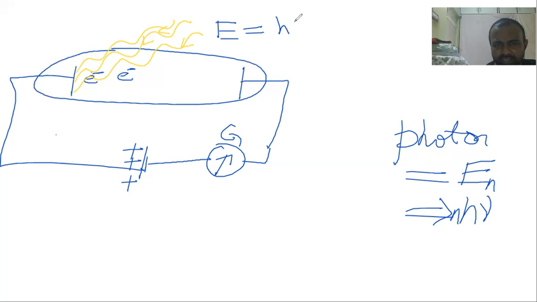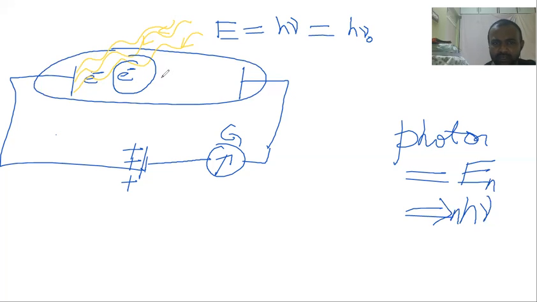So incident energy is equal to h nu, the incident energy of the photon. Since the law of conservation of energy should hold good, the incident energy must convert into energy of electrons. For that he gave a photoelectric equation.